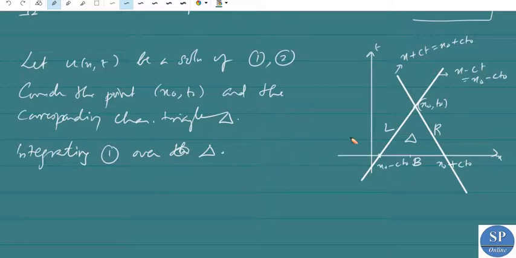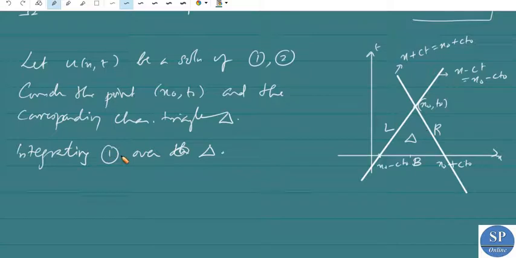The three edges of this triangle are the base b, the right edge r and the left edge l. These edges constitute the triangle delta.